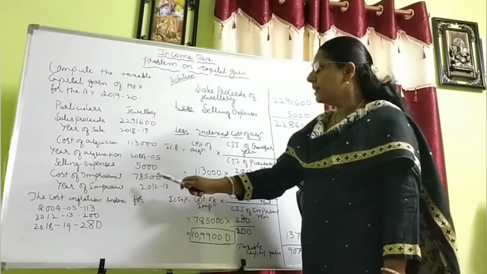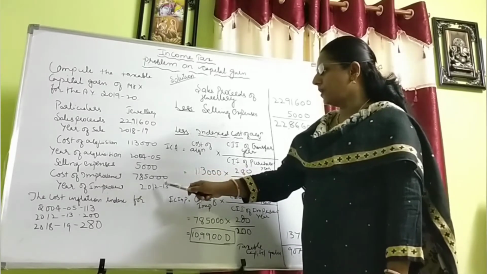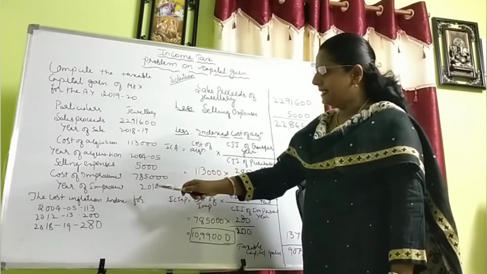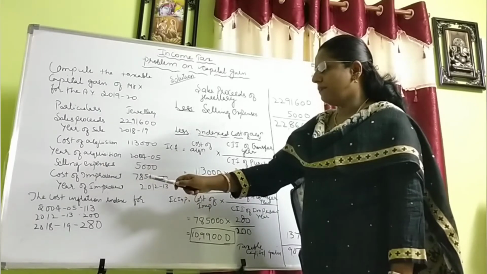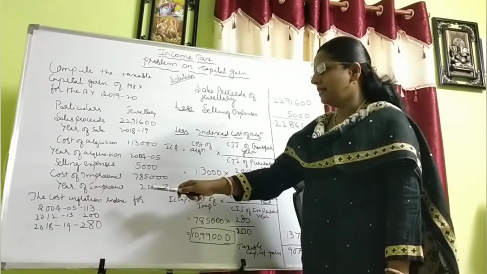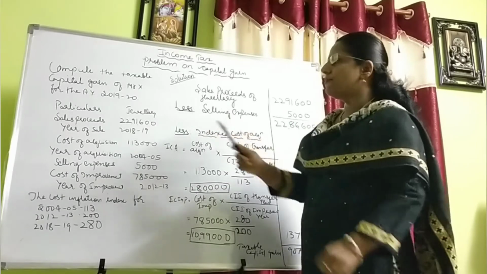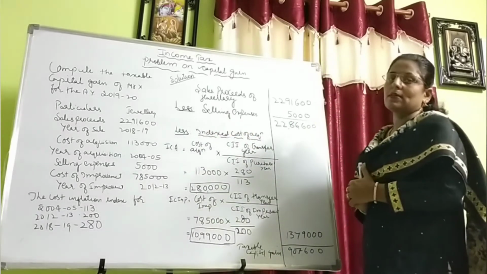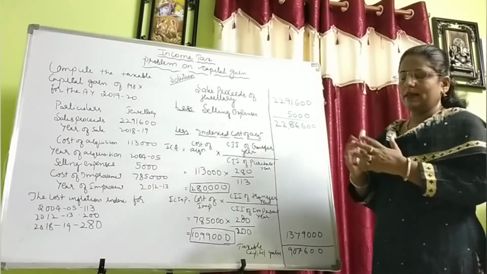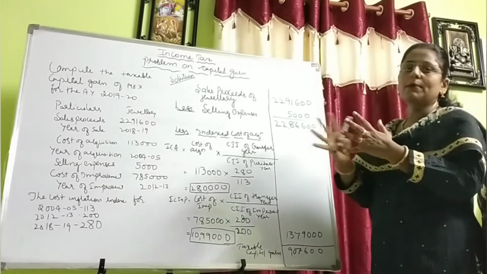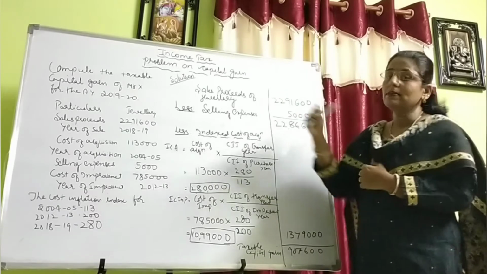Year of improvement is 2012-13. Below this they have given the cost inflation index for the years: 2004-5 is 113, 2012-13 is 200, 2018-19 is 280. Based on this, we have to calculate the taxable long-term capital gains. Now we shall see how the problem will be solved based on this.